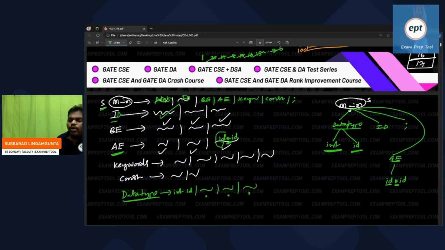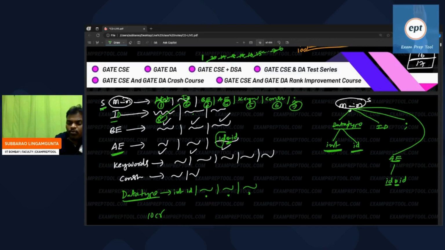Who is making tokens? The lexical analyzer. Who is creating the parse tree? The parser. And one more thing: whenever the parser is creating a parse tree, so many productions are there. Which production do I have to take? How do I know? Whenever the parser wants to create a parse tree, so many grammar rules are there, a very big grammar. Each one is a production: production number 1, 2, 3, 4, 5, 6, 7, 8, like that, there are 10 crore productions. The parser has 10 crore productions and has a doubt about which production to take.